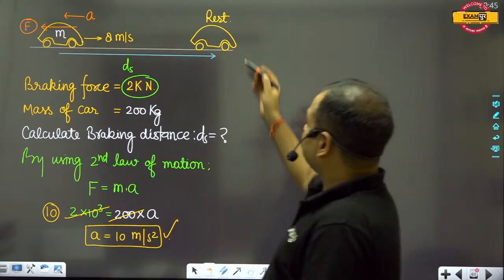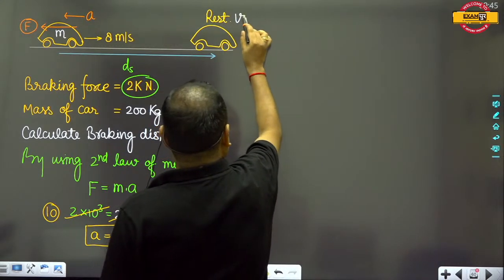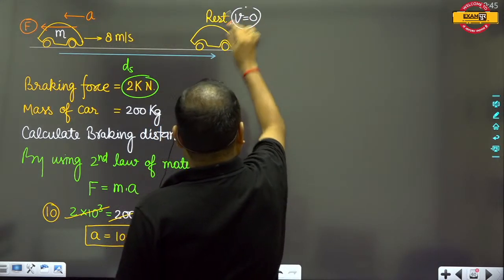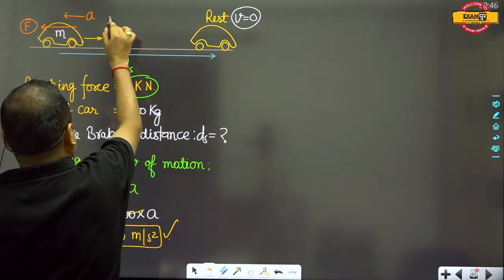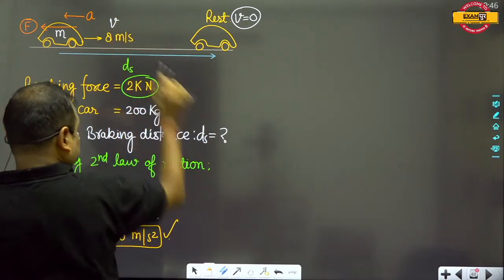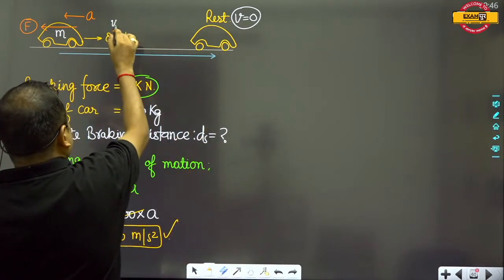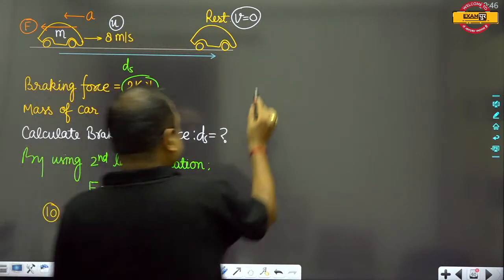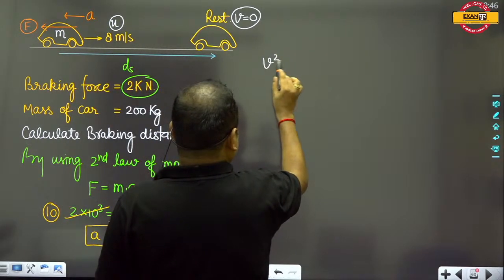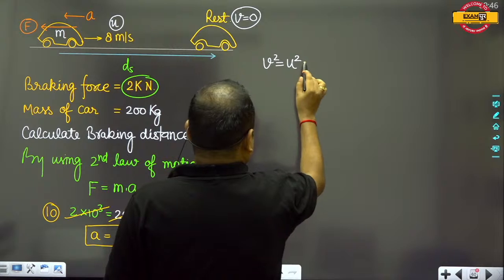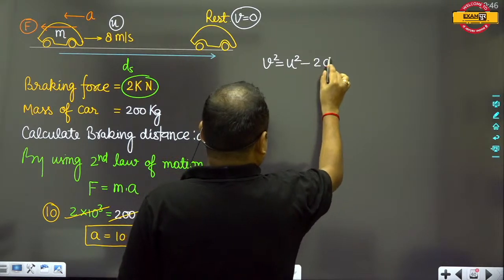So hence the braking distance. Final velocity will be equal to 0, and this will be equal to initial velocity, it means u. So we can calculate v square equal to u square minus 2as.